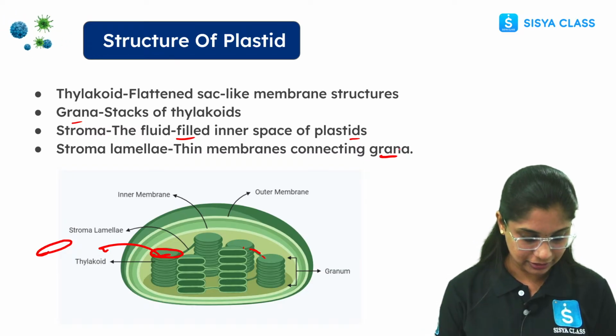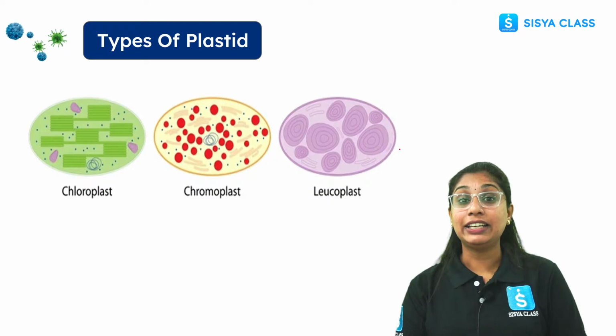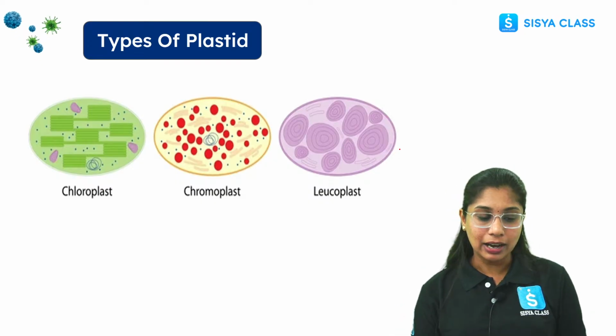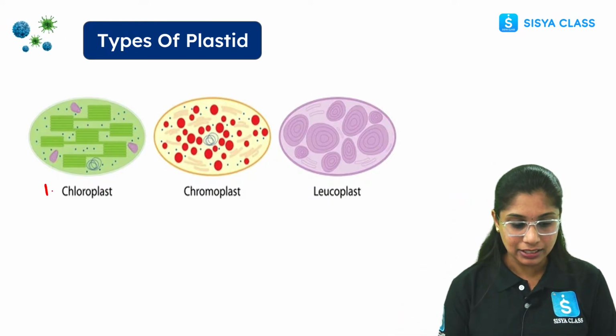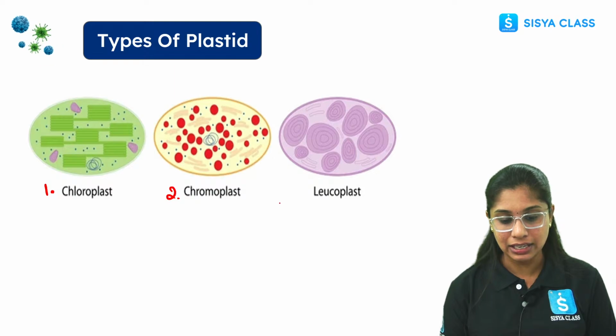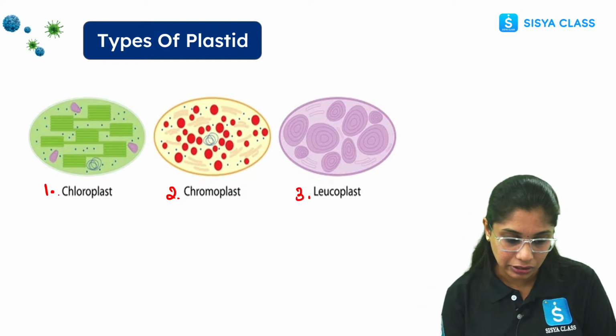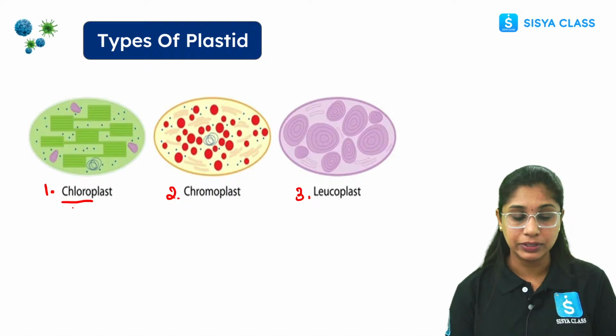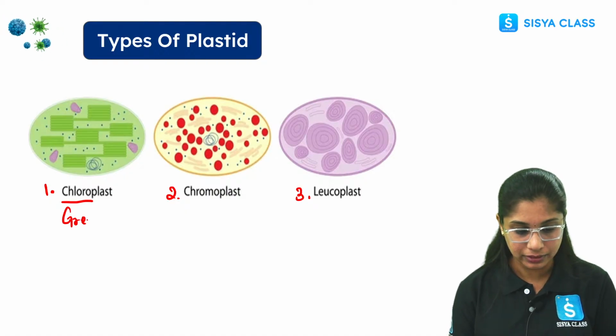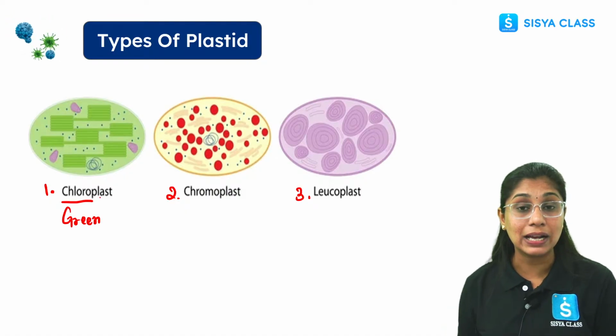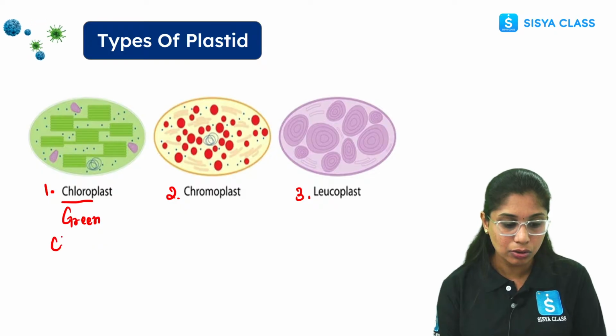Now types of plastid. Here we have 3 types of plastid: chloroplast, chromoplast, leucoplast. First let's understand the meaning. First let's try to decode the words. Chloro is used for green. If you see the chloroplast, it contains the pigment that is chlorophyll.